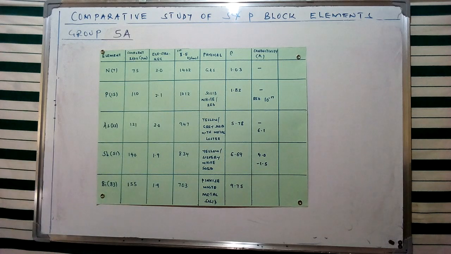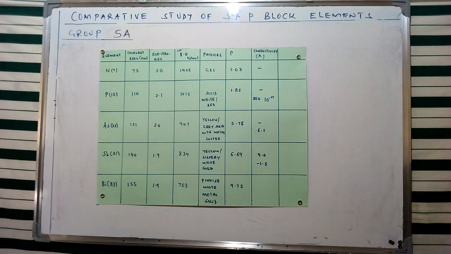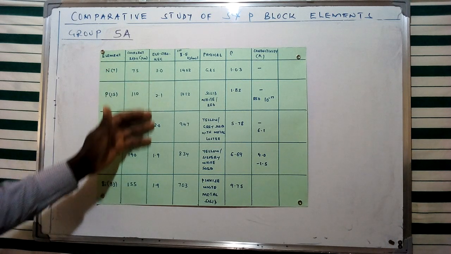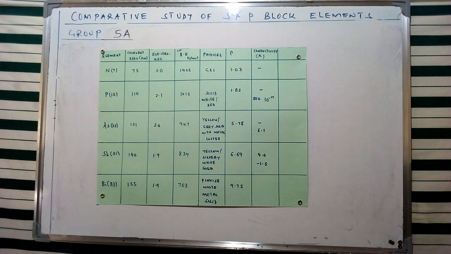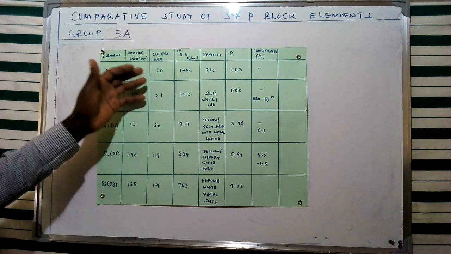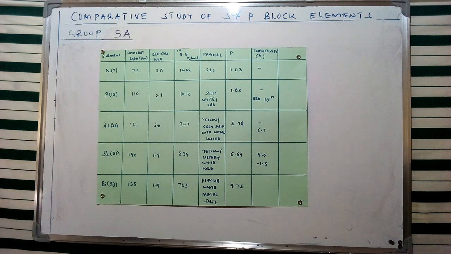Now, the concept of electronegativity, which is the ability to attract an electron, is also going to be decreasing in this specific order. And this, of course, is due to the increase in metallic character, which we had mentioned. So we had said the first two elements in this specific case are going to be non-metallic, while arsenic and antimony are going to be metalloids, and bismuth is going to be a metal. So the increase in metallic character is going to have an effect in this particular case.